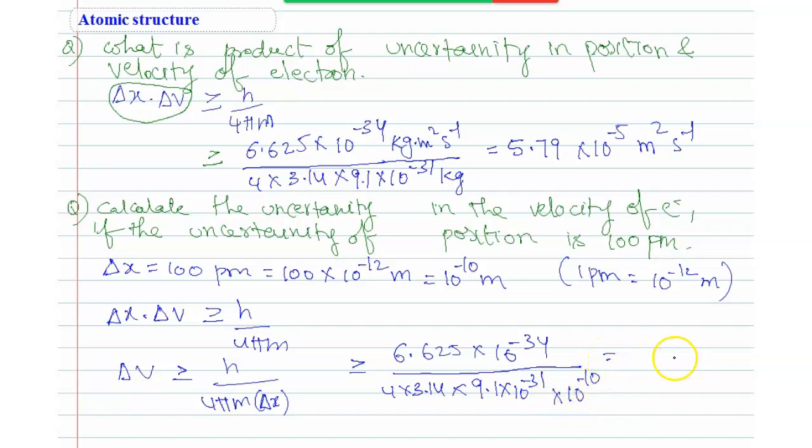Solve this, and we get 5.8 into 10 power 5 meter per second. Velocity units are meter per second.